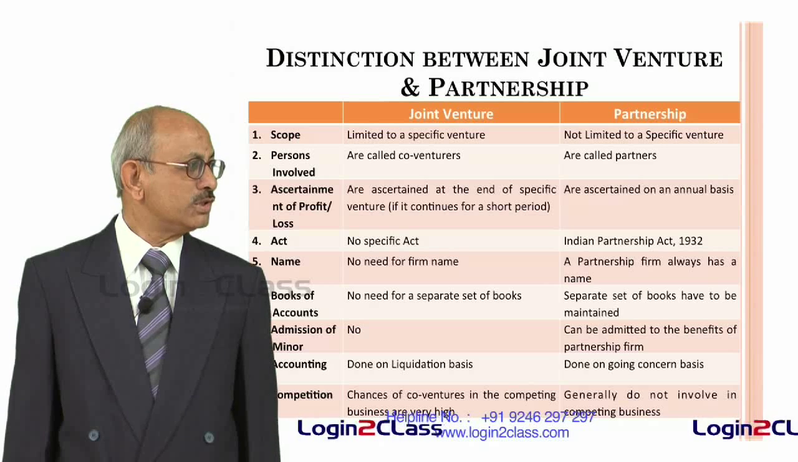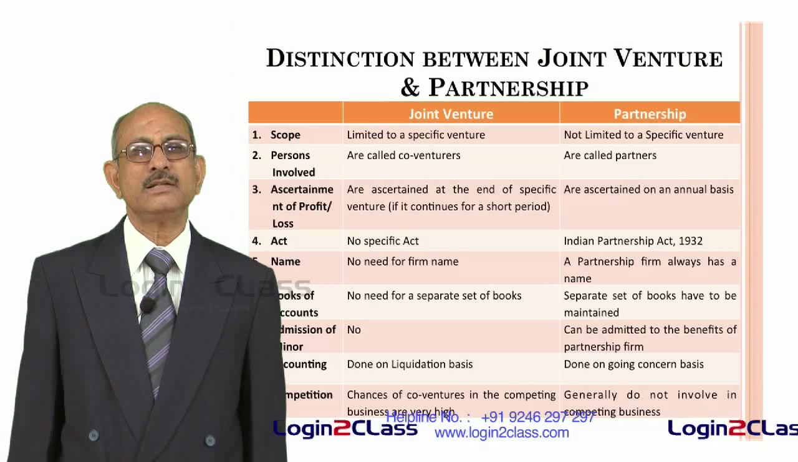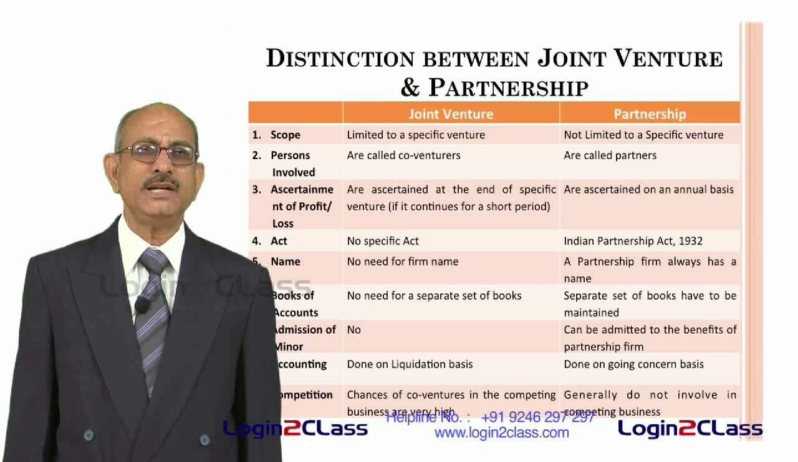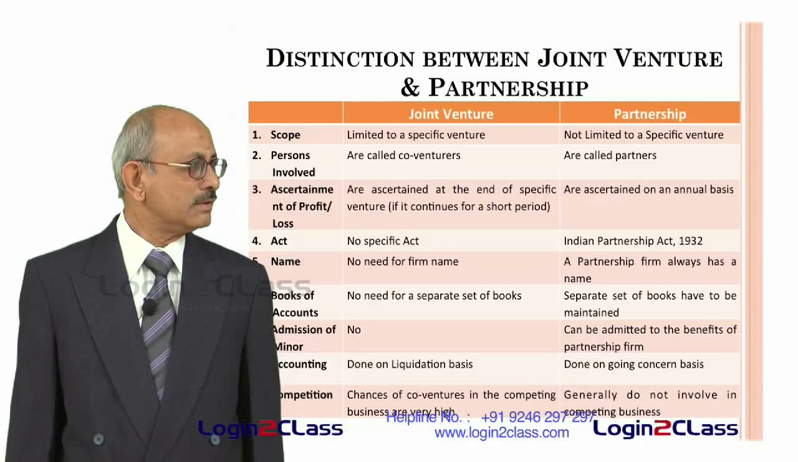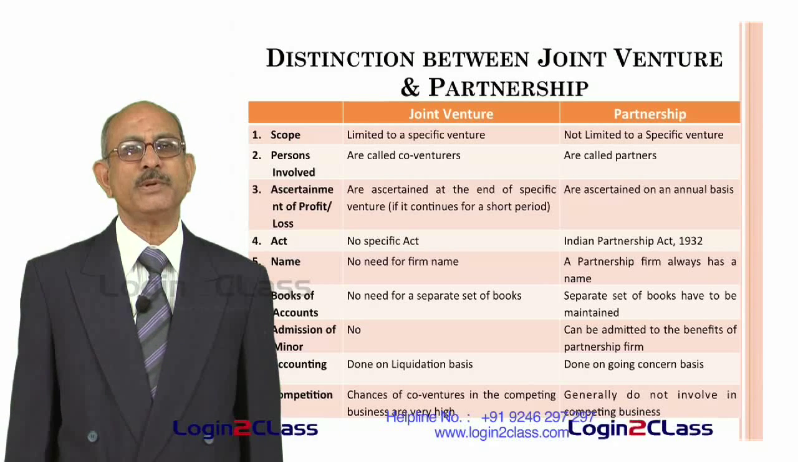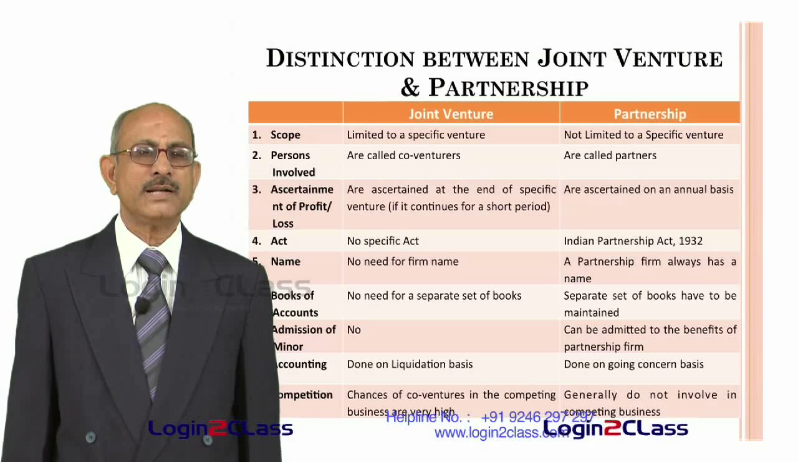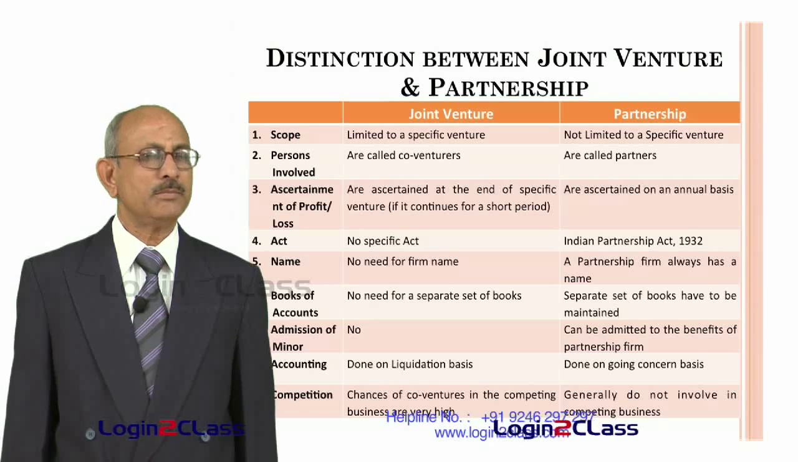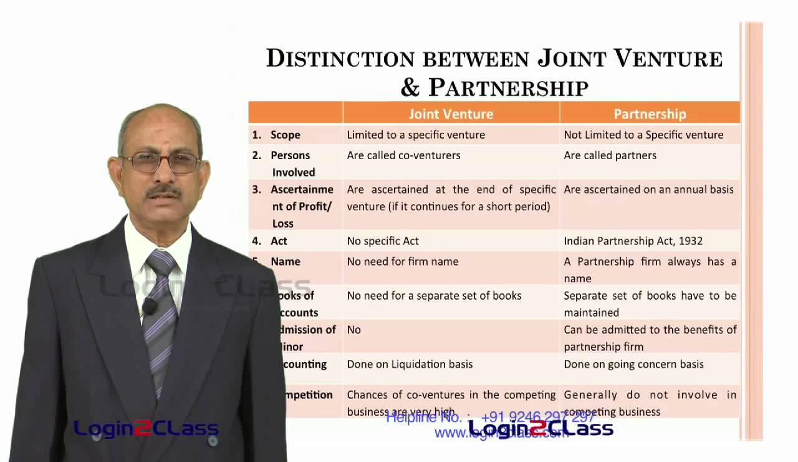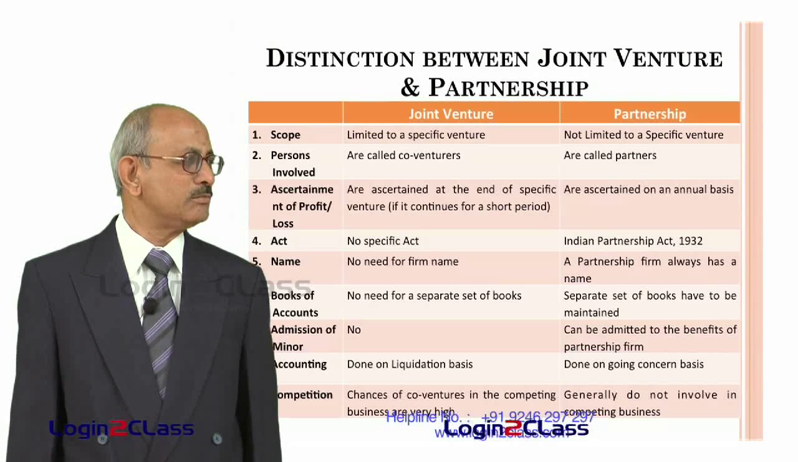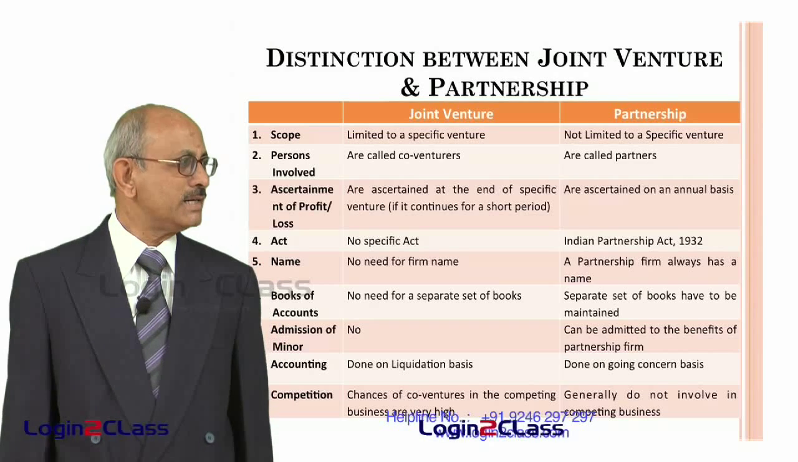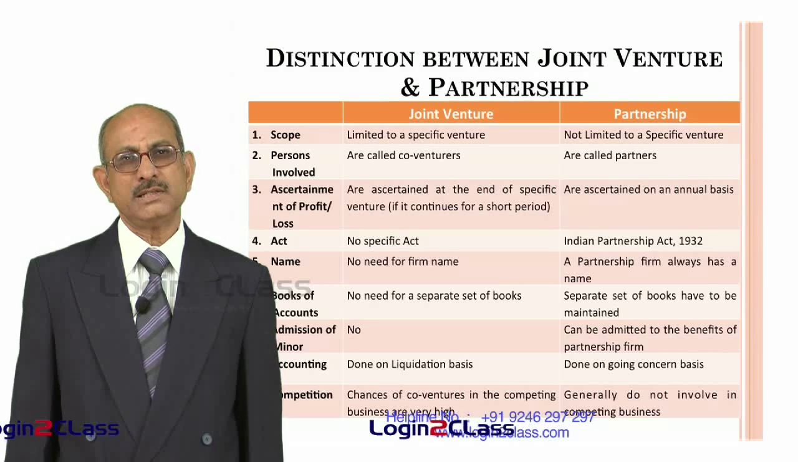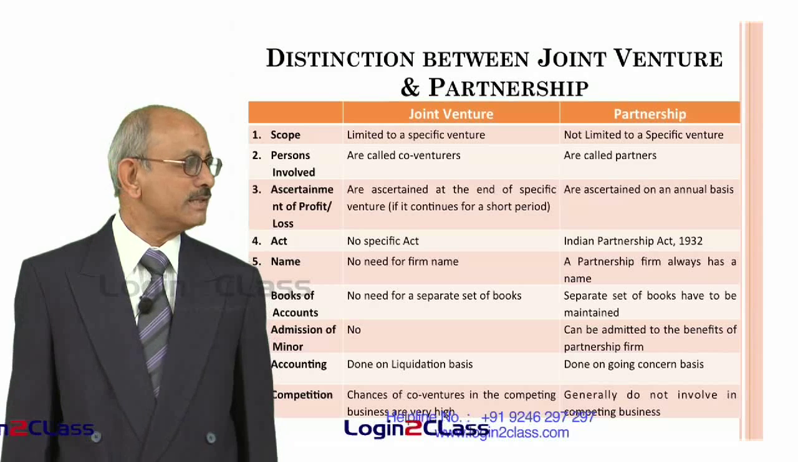And in terms of books of accounts, there is no need for a separate set of books of accounts. So if two people are joining together, each of them can continue to maintain the entries relating to the joint venture in their respective businesses, or they can maintain separately. That means both possibilities are there in the case of a joint venture. There can be separate sets of books for a joint venture, or there need not be any separate sets of books for a joint venture. Whereas in the case of a partnership firm, there has to be separate sets of books. A partnership firm is required to maintain separate sets of books.